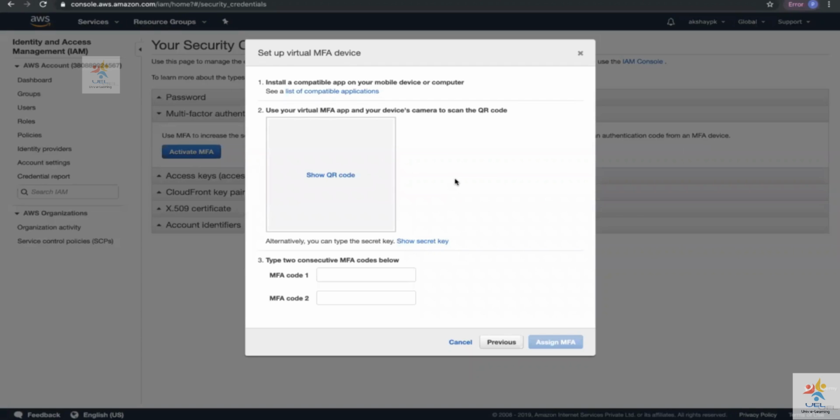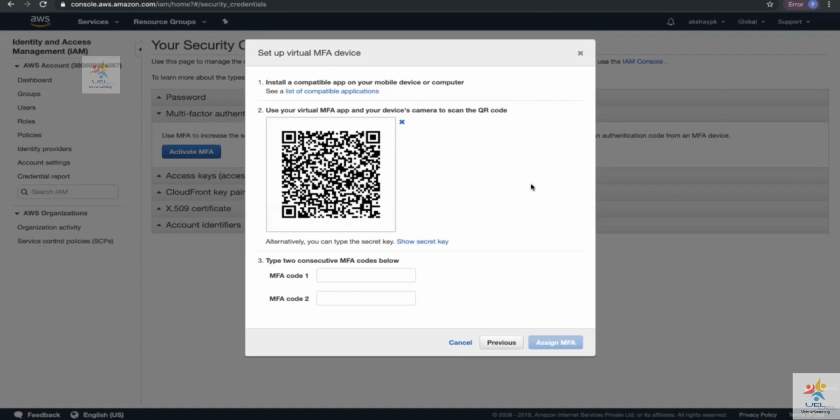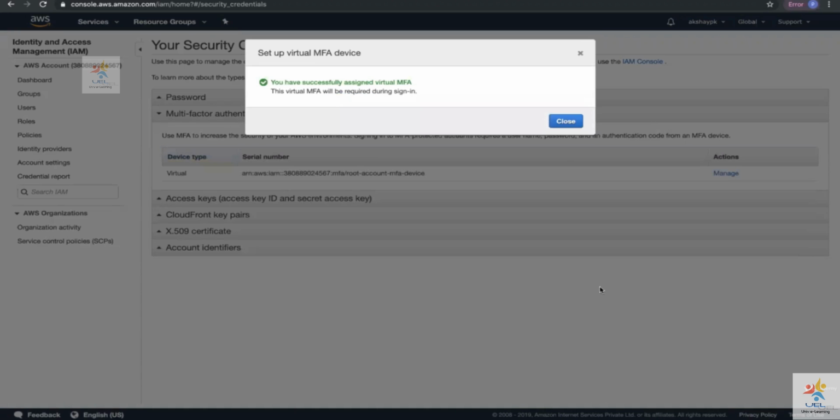So the compatible app that you should have on your phone is Google Authenticator. Okay. So I have Google Authenticator with me. I'm going to scan the QR code. So I'm going to show the QR code. I'm going to scan the QR code. It is presenting me with 2 MFA codes right now. So I have to present the 2 MFA codes that are being displayed in my mobile phone. I'm going to wait until it times out to present me with a second MFA security code, 815090. So I'm going to assign MFA, and then the device has been successfully registered.